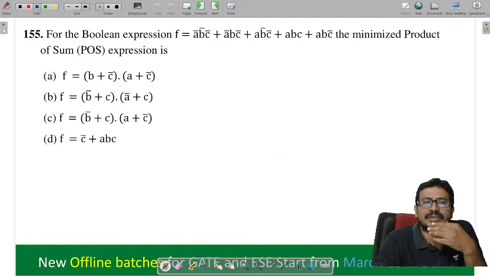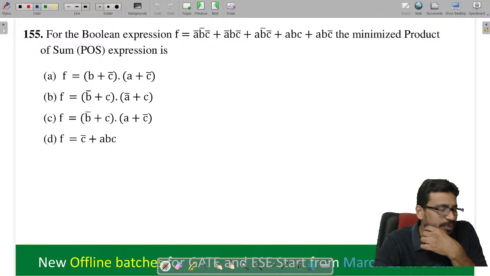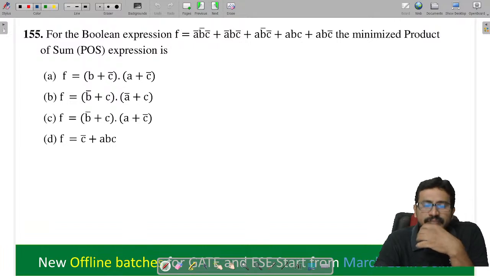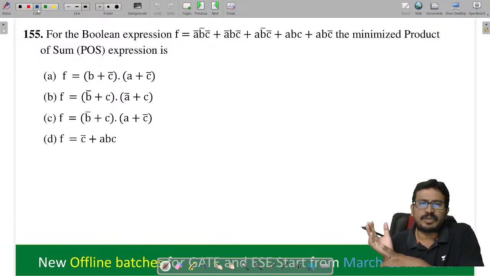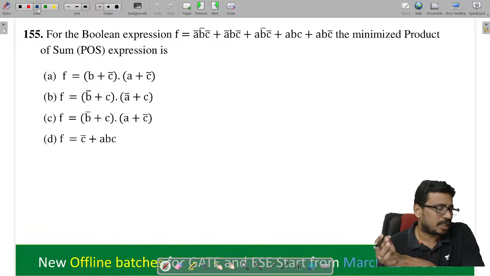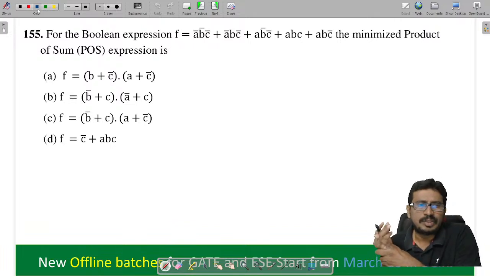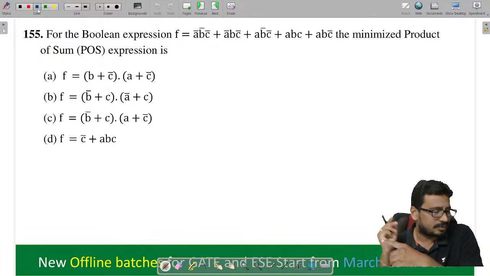Next. For the Boolean function f, find the minimized product of sum. They are asking for the minimized POS form. So what we can do here: if it is possible to simplify by using Boolean algebra, fine. If not, go for the K-map. So you tell me, will you do the normal method or K-map?